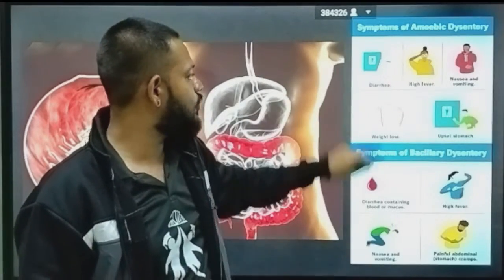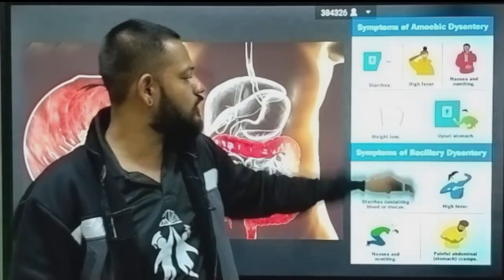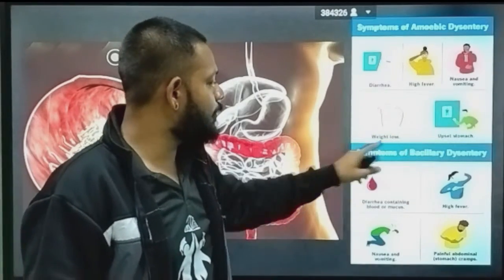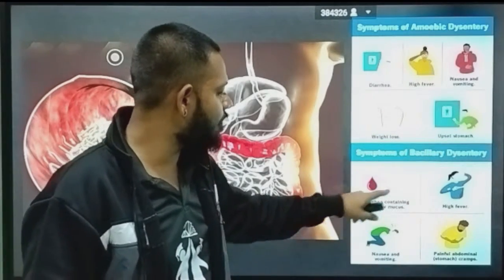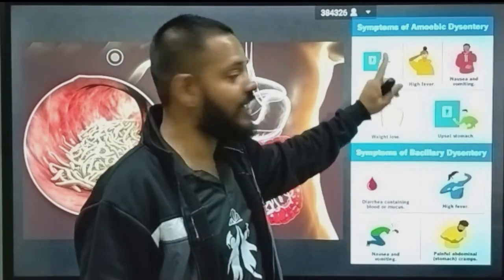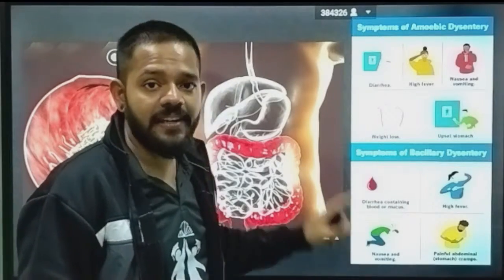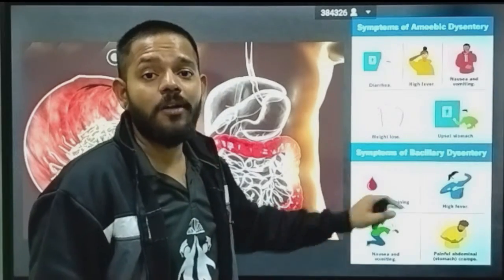The difference is that in amoebic dysentery you have diarrhea, high fever, nausea and vomiting, weight loss and upset stomach, but in bacillary dysentery you will find diarrhea with blood and mucus and high fever. Here you have only normal diarrhea in amoebic dysentery, but in bacillary dysentery the diarrhea is bloody or mucoid.